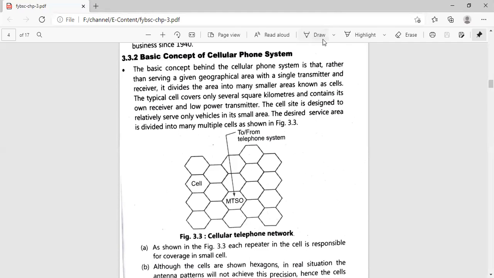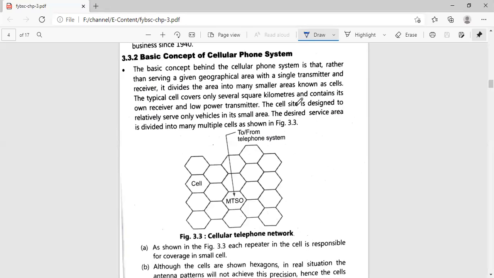As you can see in the diagram, there are different kinds of cells available, right? This hexagonal shape is called a cell. Now this single cell will have its own receiver and one low power transmitter. Let me tell you the reason why these cells are hexagonal in shape, and not square or circular. If we cover an area in the hexagonal format, no area will be left. Each and every corner of India will get connected to a cell.